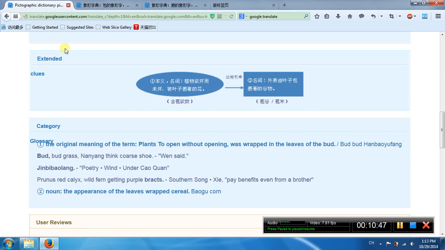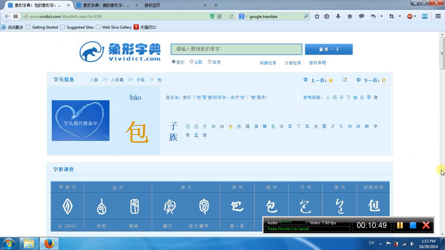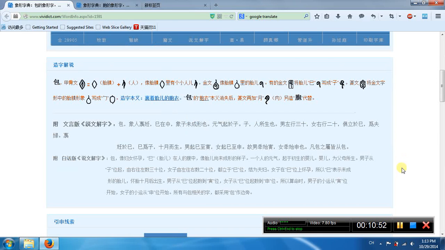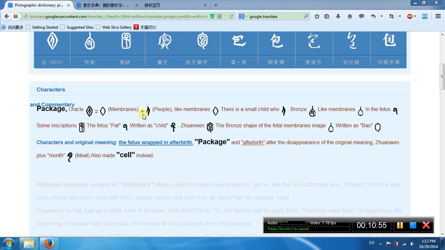Bao, it's another bao. It has two parts, outside and inside. Outside means membrane, inside is a person. So its meaning is a fetus wrapped in the afterbirth, in the membrane.